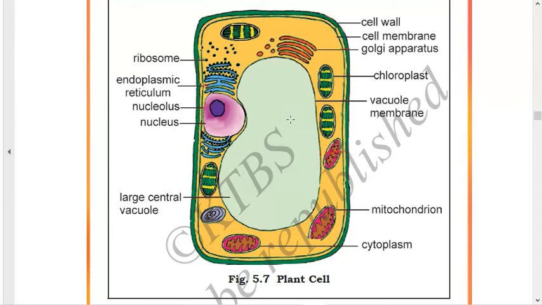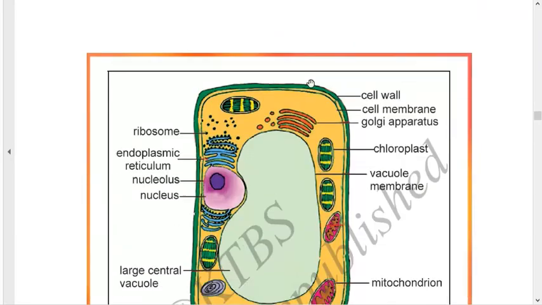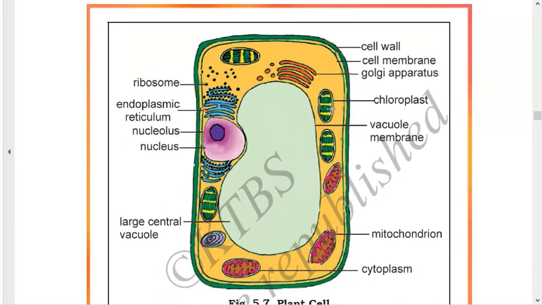Next, what we have in the center? In the center, we have a very big vacuole. The outer covering of the vacuole is called the vacuole membrane, and this is known as the central vacuole. The size of the vacuole is so large in the plant cell. Then cytoplasm is present, the fluid-like structure that was present in the animal cell is present in the plant cell also. Mitochondria is also present. Golgi apparatus is present. Chloroplast is present in the plant cell, but in the animal cell chloroplast was absent. Chloroplasts are responsible for photosynthesis. Without chloroplast, the plant cannot make its food.